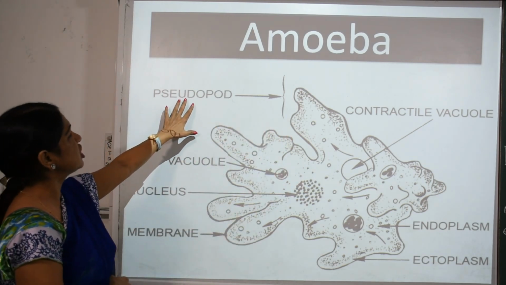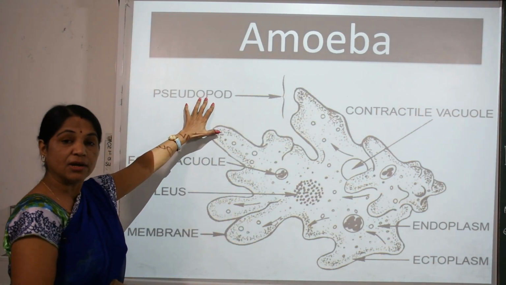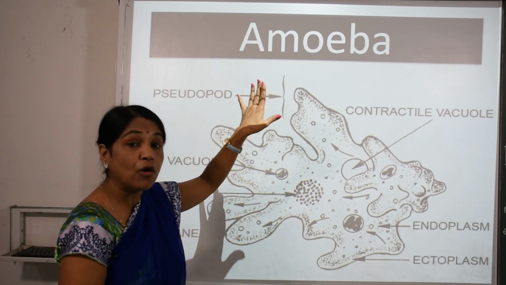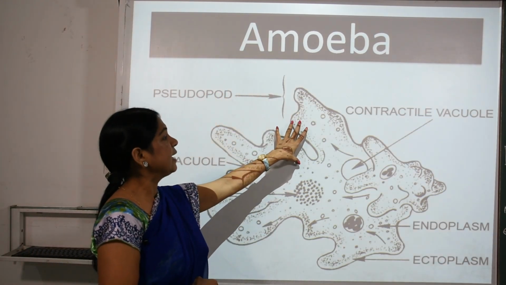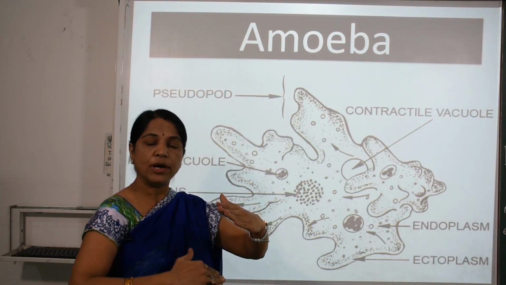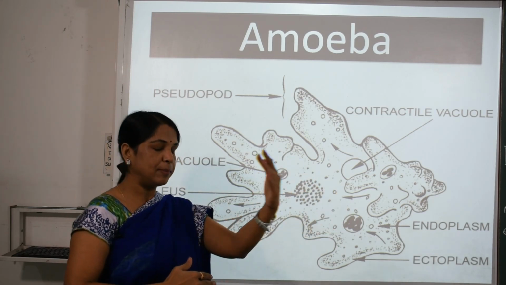Its speciality is pseudopodia. Pseudo means false feet, by which it can move from one place to another.